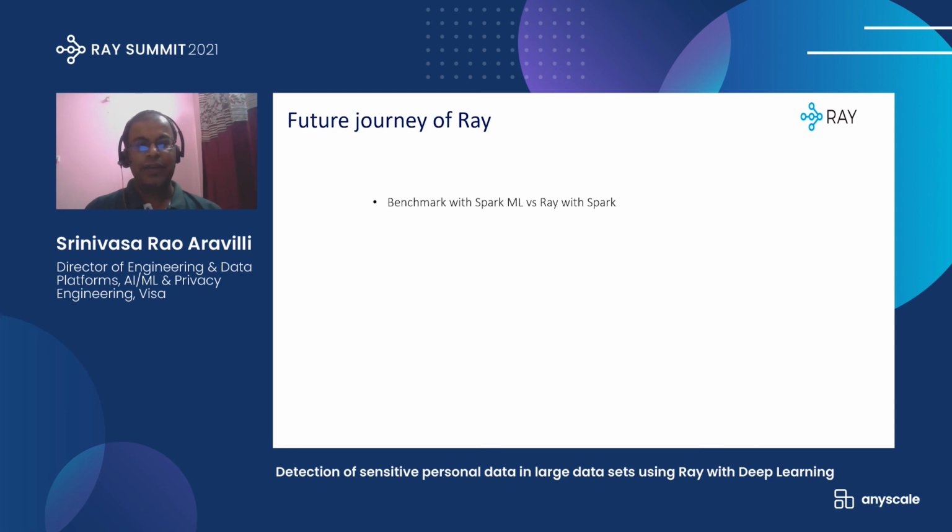We want to experiment with a benchmark against the Spark ML based model that we have with large data sets, where we get 99.99% accuracy, and compare Ray with Spark and see what kind of accuracy we will get. And we want to try Ray on a multiple GPU box and CPU clusters as well.